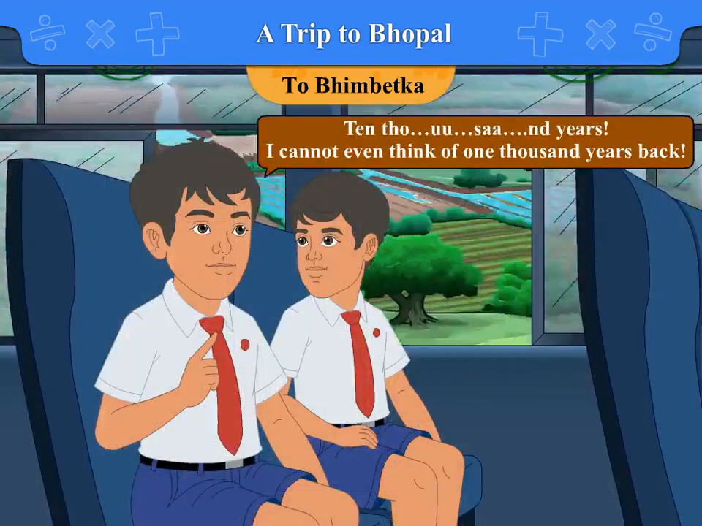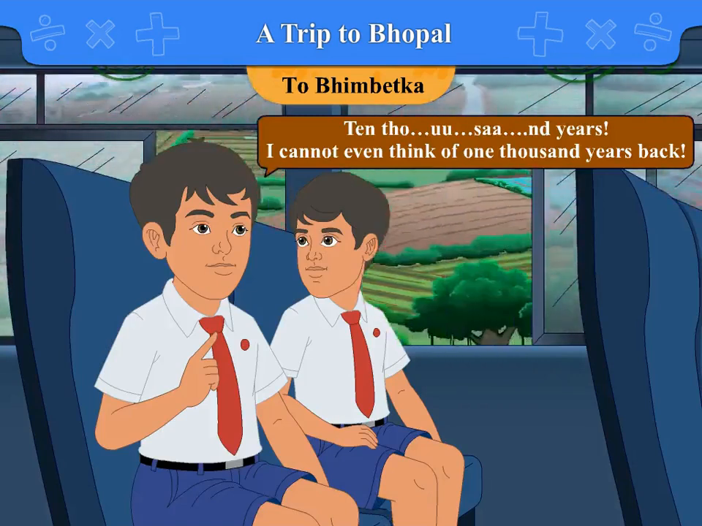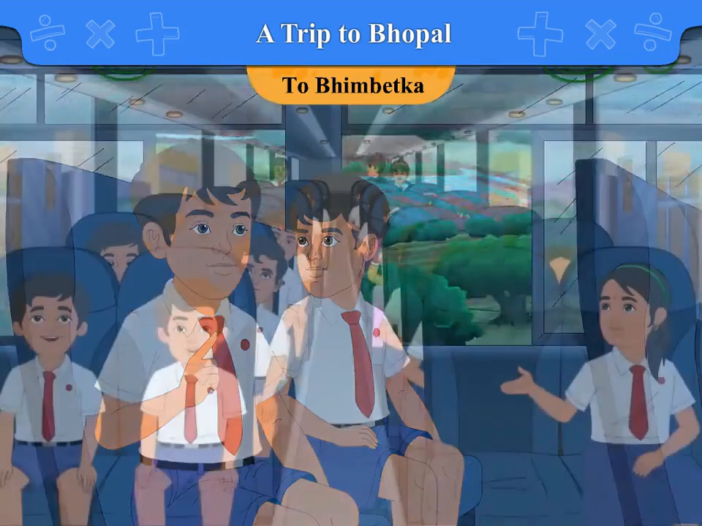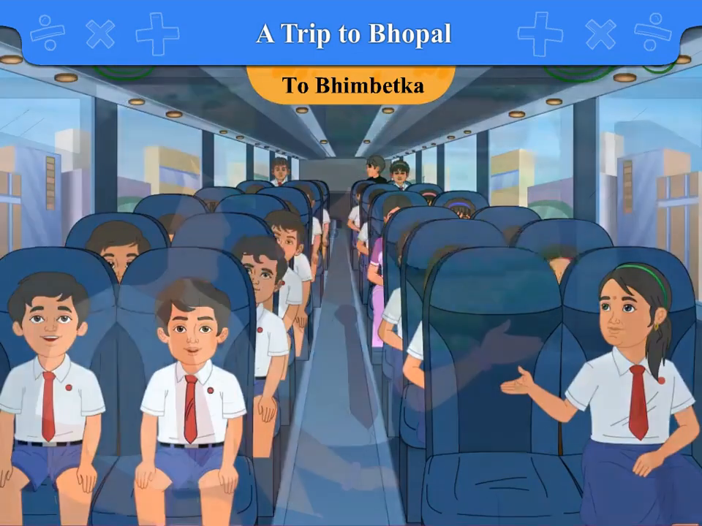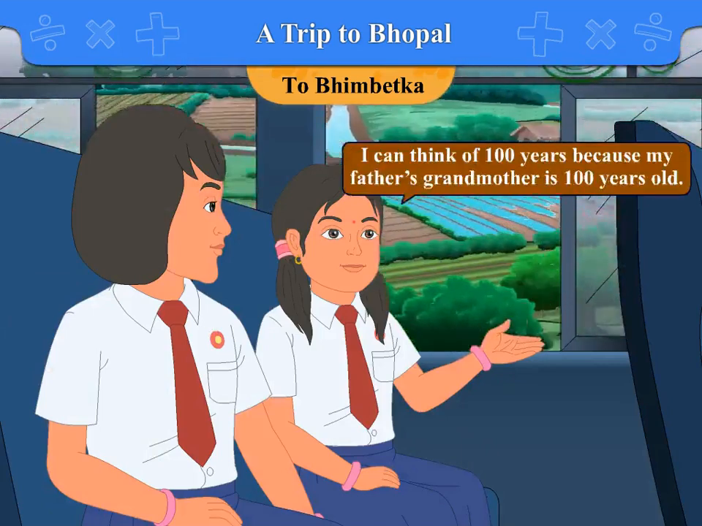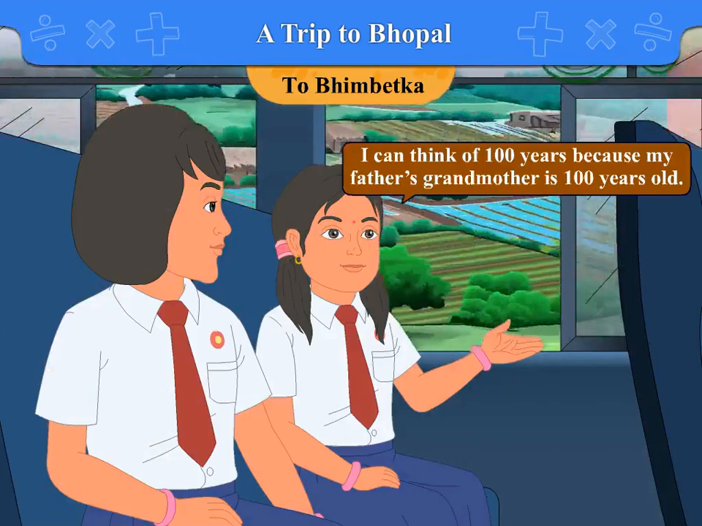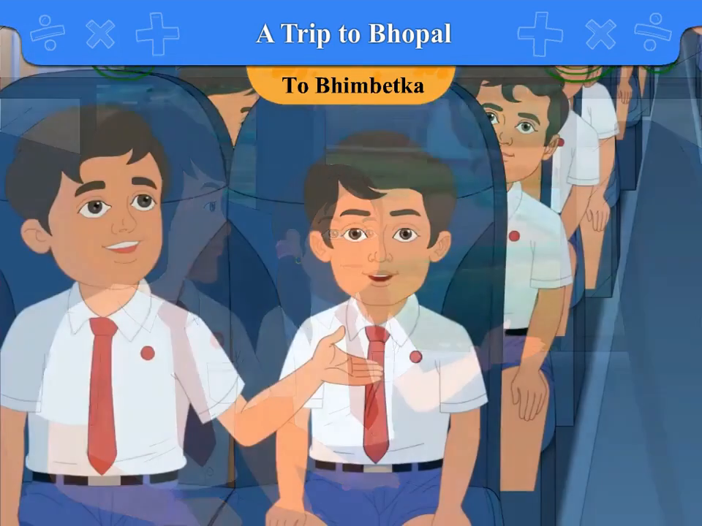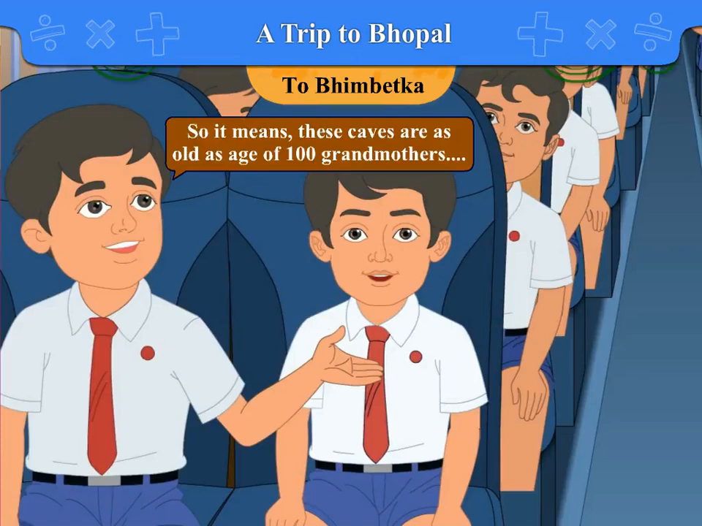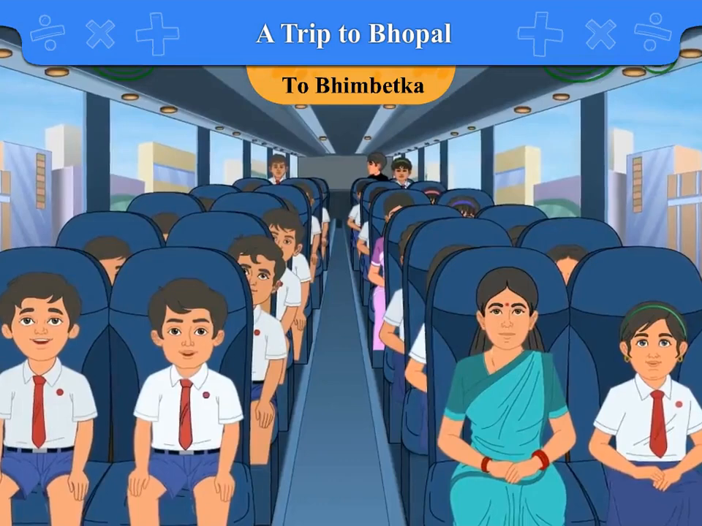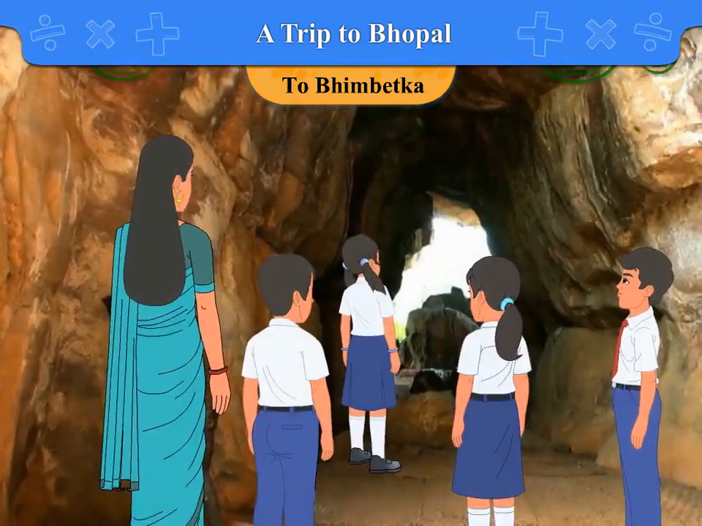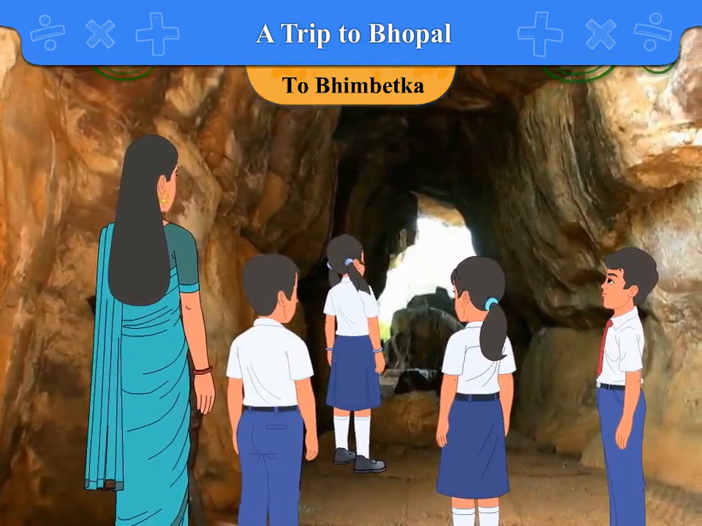Sumit said, "10,000 years. I cannot even think of 1,000 years back." Gopi said, "Oh, 1,000 years is a big thing. I can't even think of 100 years." Gauri said, "I can think of 100 years because my grandfather's grandmother is 100 years old." Manjit said, "So it means these caves are as old as the age of 100 grandmothers." All children started laughing. Everybody burst into laughter. Ha ha ha.